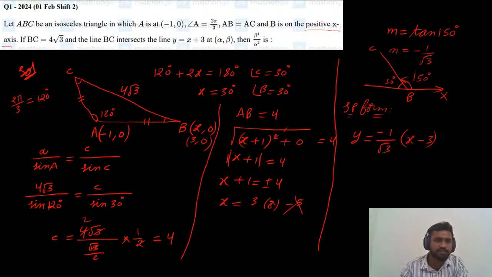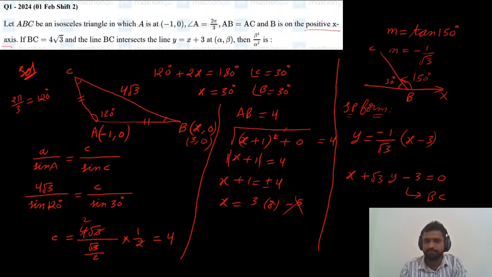And what is the next information given? BC intersects another line at alpha comma beta. So what is the one more line? First simplify this line. If we simplify, move minus x to the left side, which gives x plus root 3y minus 3 equals 0.